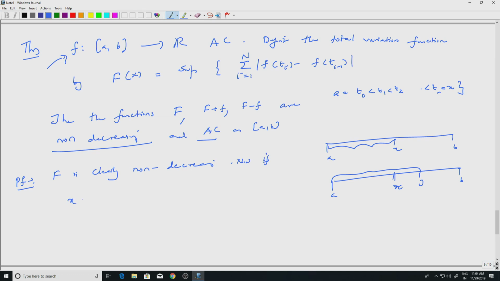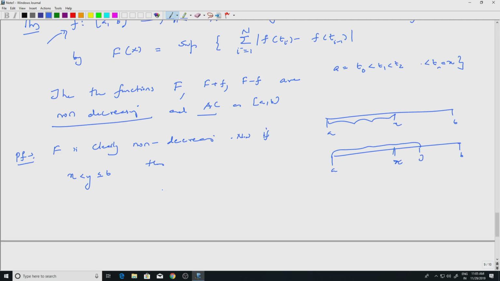Now, if x is less than y, which is of course inside [a, b], then what happens? Let us go back to the definition. I will get capital F of y. So I am looking at the value of capital F here. You take partitions of this and then take some supremum.